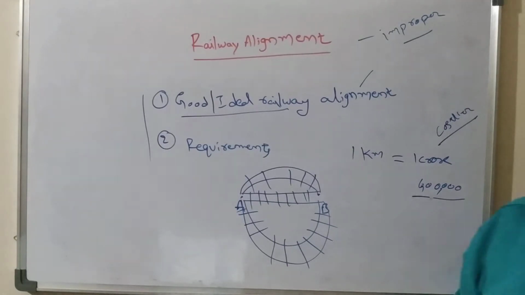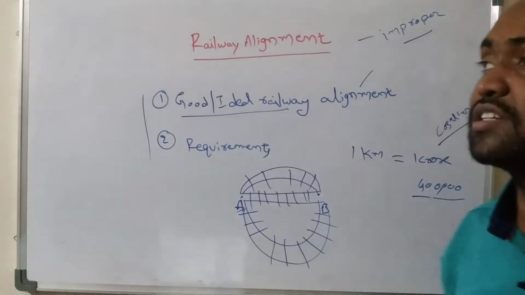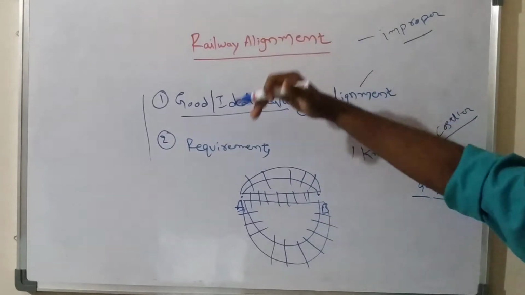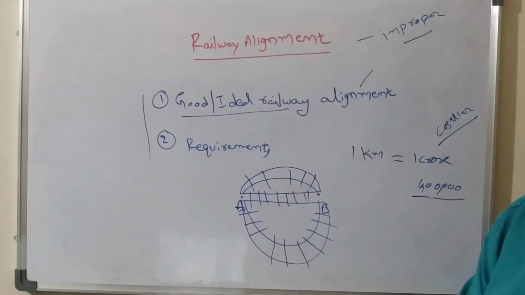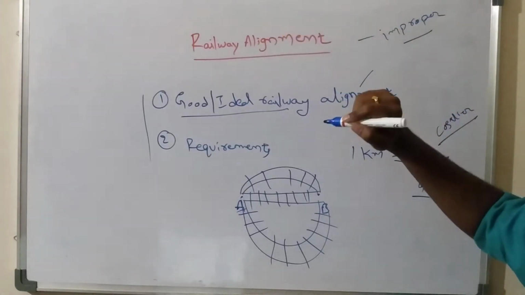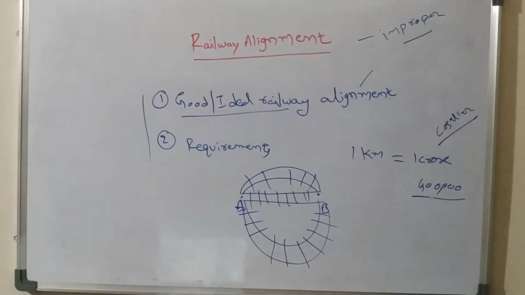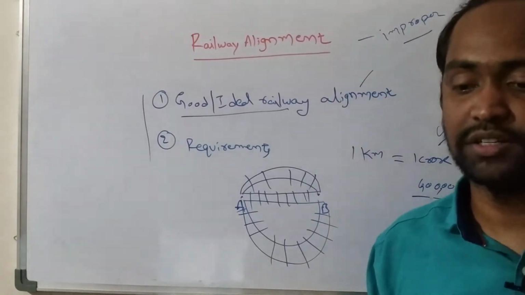So the first time when we are constructing a railway project, we need to choose the railway alignment properly. That is the most important thing about railway alignment.